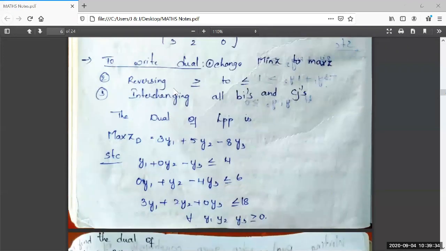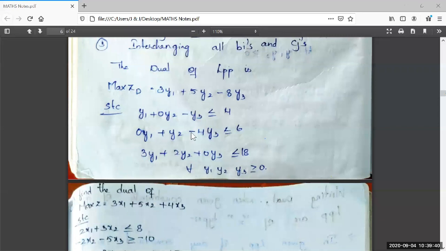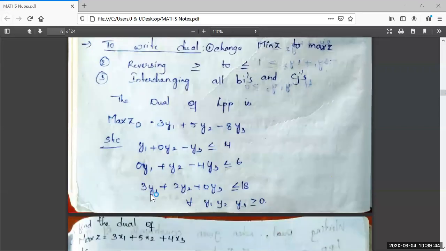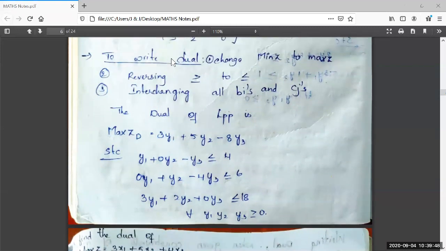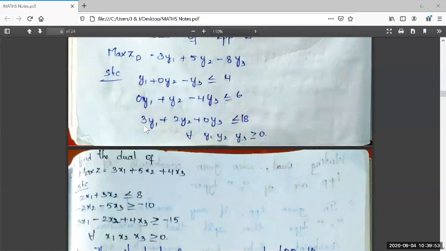The second constraint will be 0y1 plus 1y2 minus 4y3 less than or equal to 6. Then 3y1 plus 2y2 plus 0y3 less than or equal to 18. That is the third row elements of A transpose, the same elements taken.